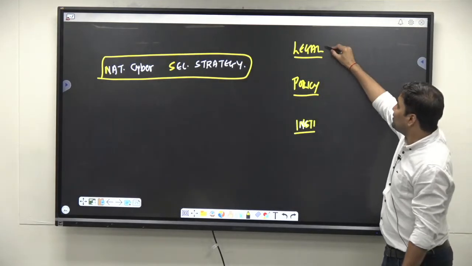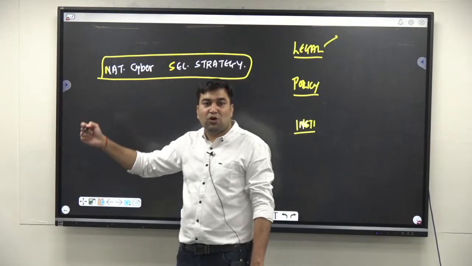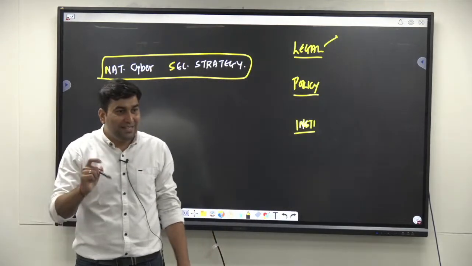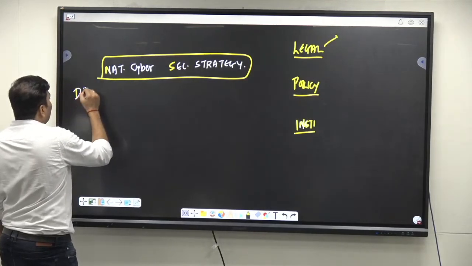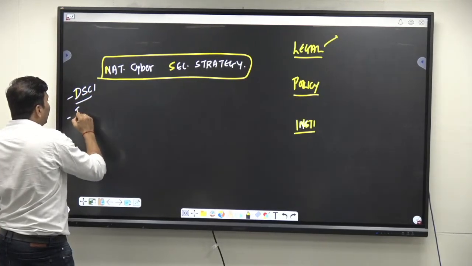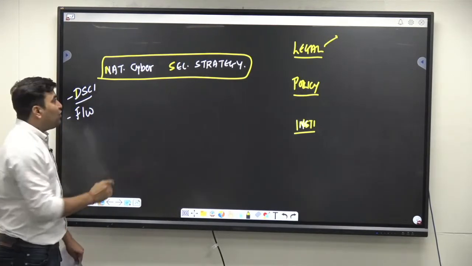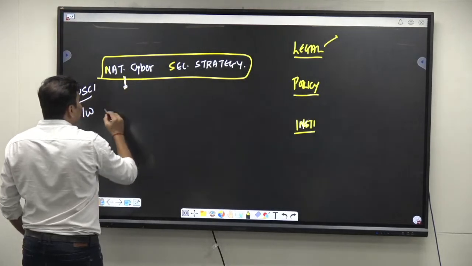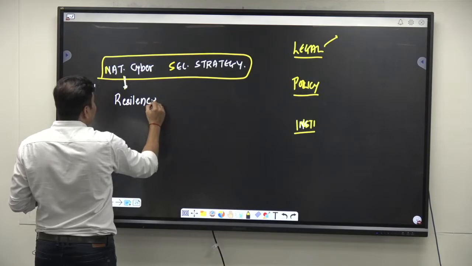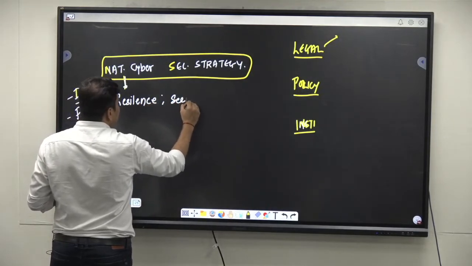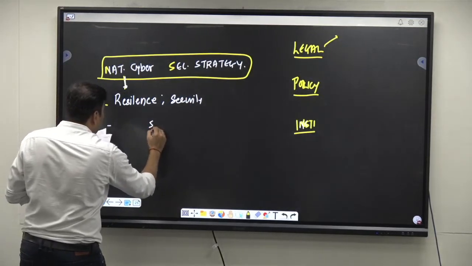Legal measure में हमने क्या देखा था? This is, see, National Cyber Security Strategy was basically brought by Data Security Council of India, DSCI. आपको पता है? It was basically brought by Data Security Council of India. It's basically a broader framework which aims to ensure cyber resilience and cyber security through something called as safe or secure,